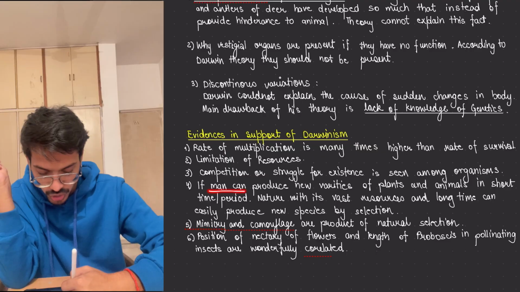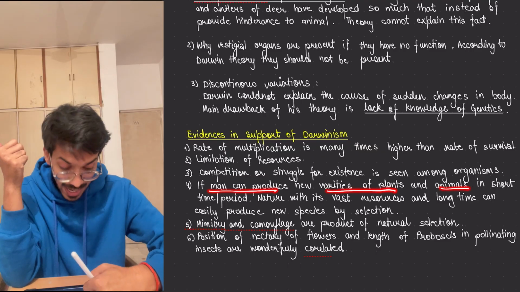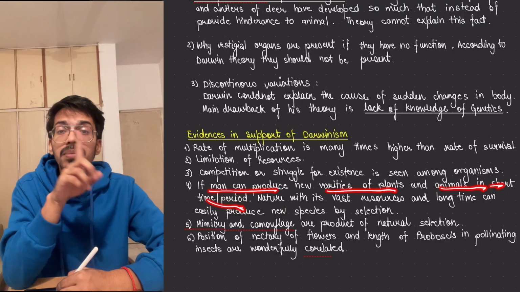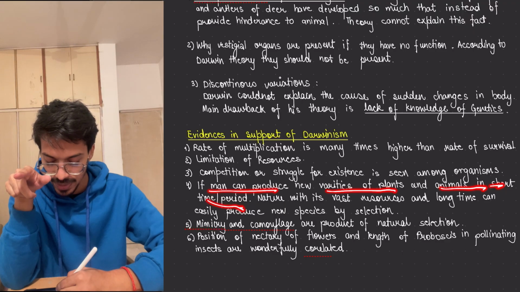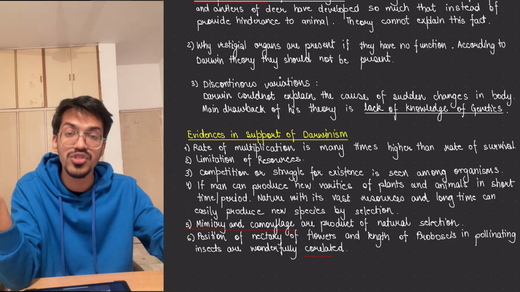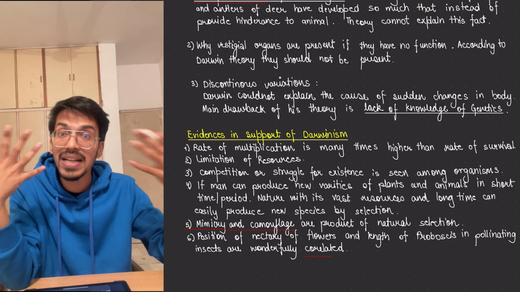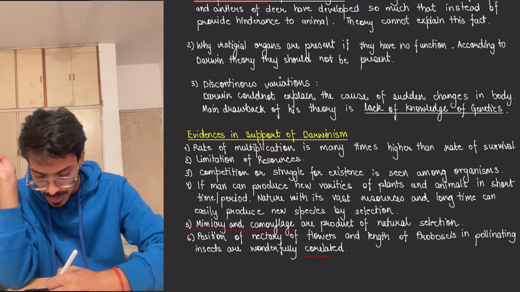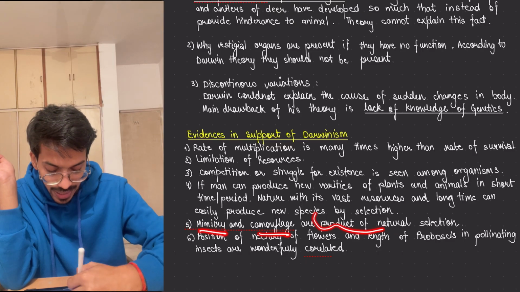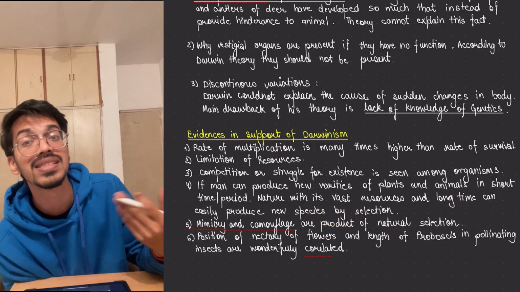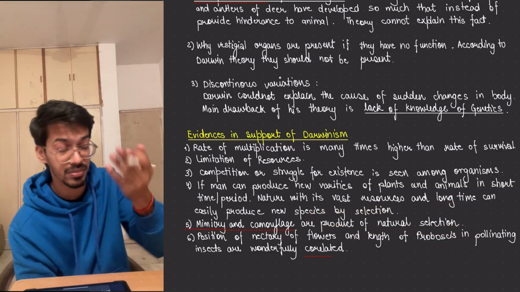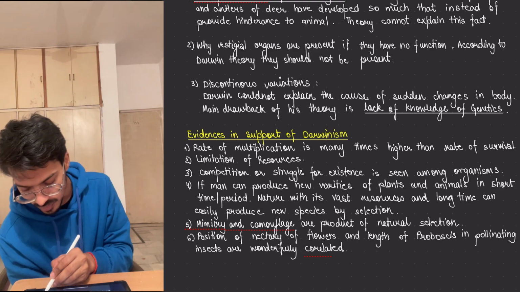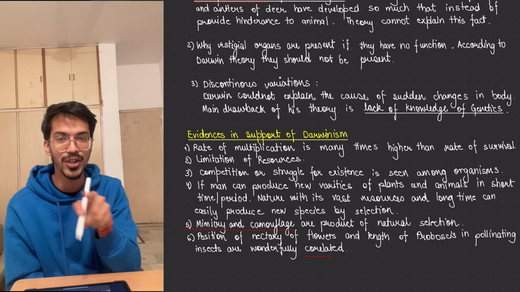If a man can produce new varieties of plants and animals in a short period of time, like what we have studied about the vegetables and the dog varieties that we have made, then nature, with so many vast resources and so much time, might have done this speciation. So again, it is proving natural selection. Mimicry and camouflage are products of natural selection, because they help in selecting one individual over the other. This camouflage is seen in industrial melanism, right? If you don't know, go back to the last video and you can check it out.